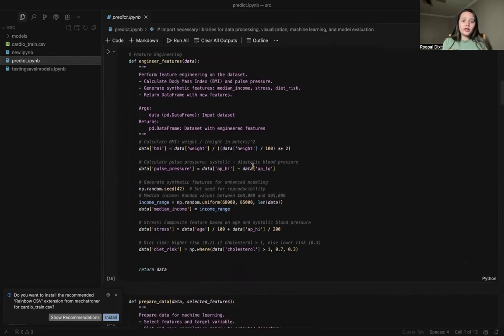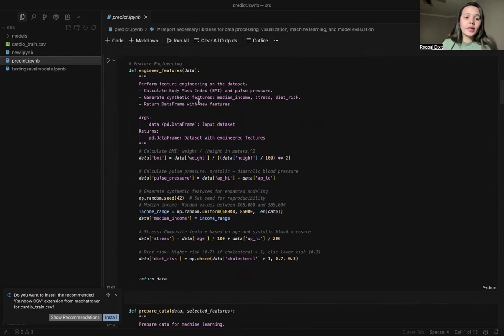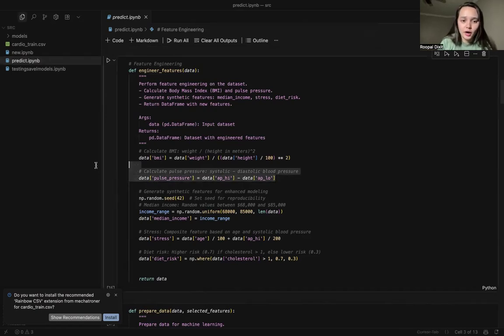But we also wanted to do feature engineering, which means creating new features on the basis of the older features that we already have. So here we calculated the BMI, the body mass index, and pulse pressure on the basis of information we have, like height and weight. For the pulse pressure, we used both the diastolic and systolic information. As you can see, these formulas were used.